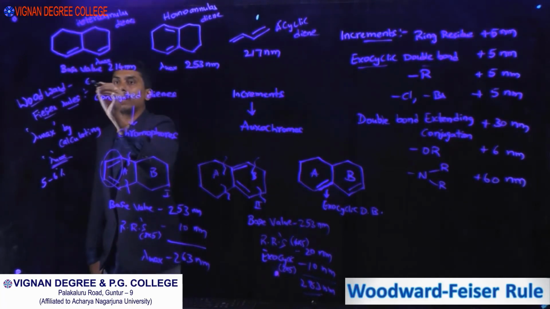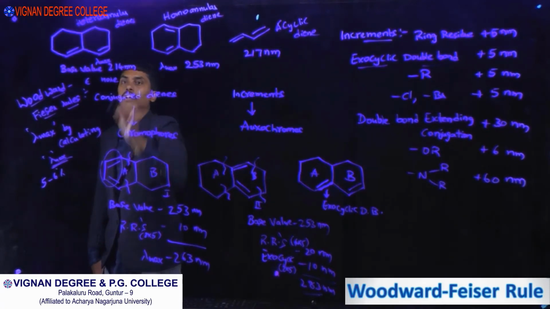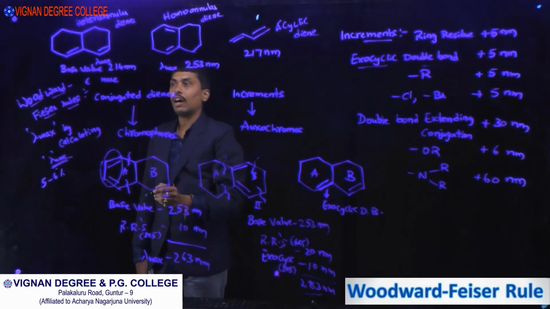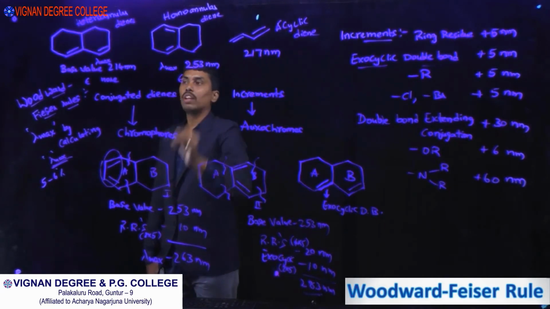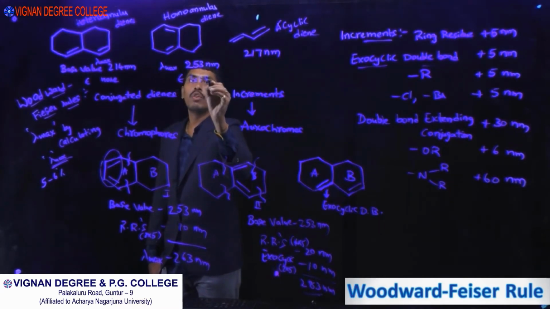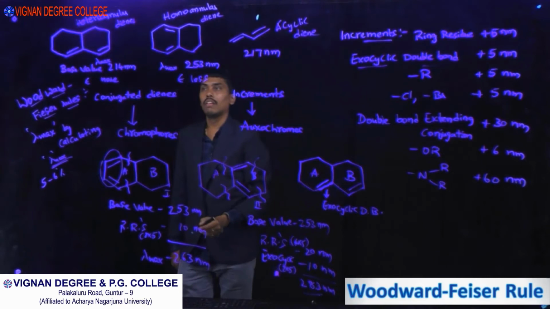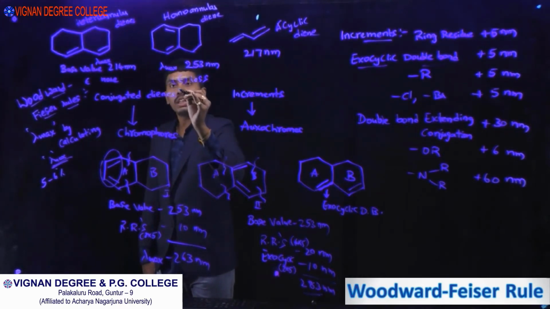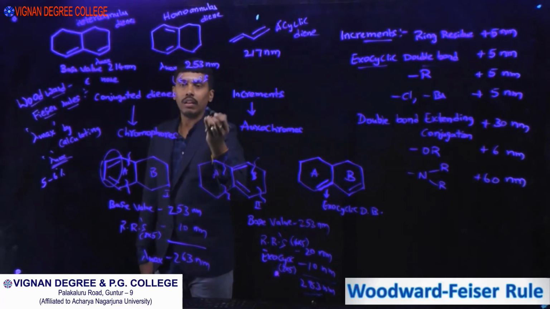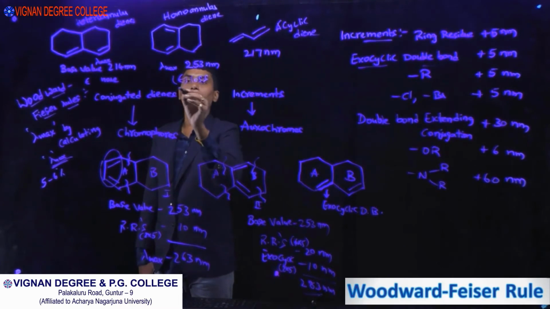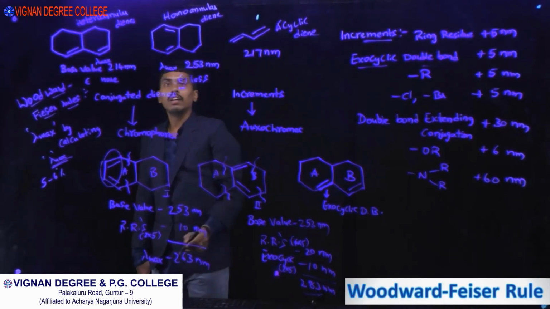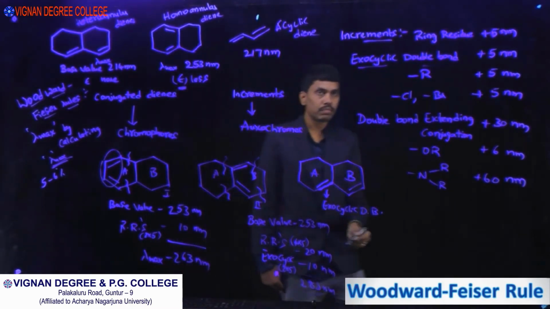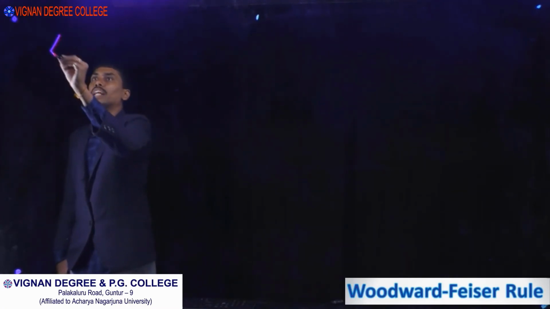If you consider the epsilon value, it is more for heteroannular diene. Epsilon means molar absorptivity or extinction coefficient, and the epsilon value for homoannular diene is less. What is epsilon? Molar absorptivity. How strongly the chemical species will absorb the UV radiation at a particular wavelength is explained by epsilon.